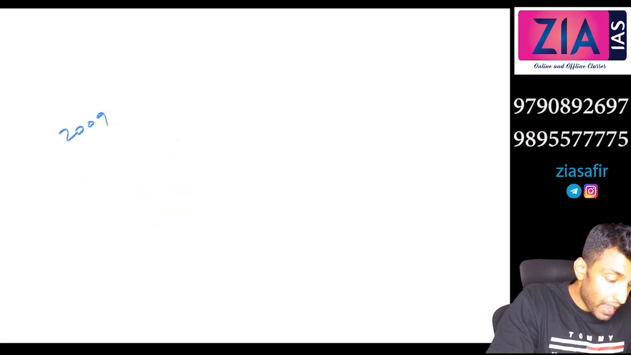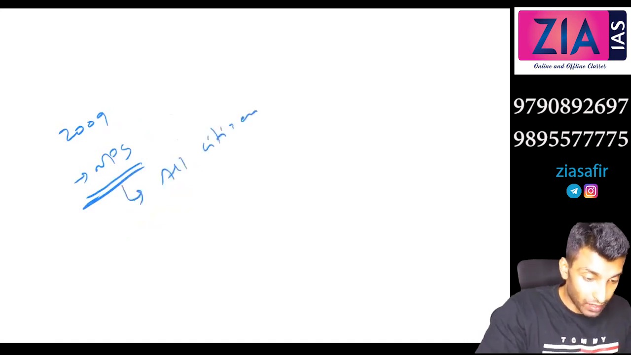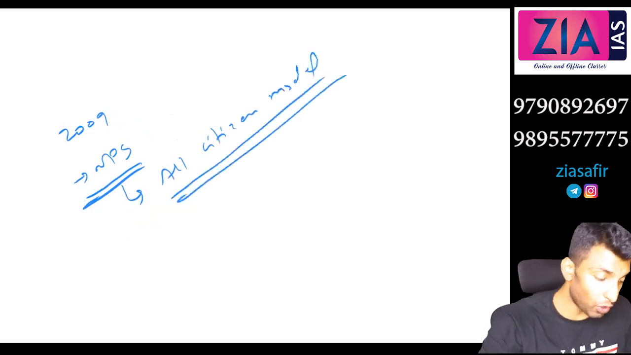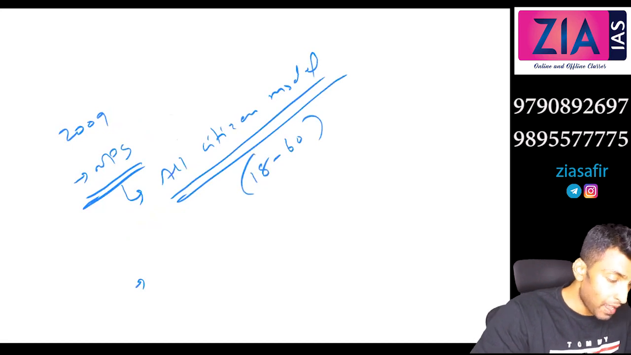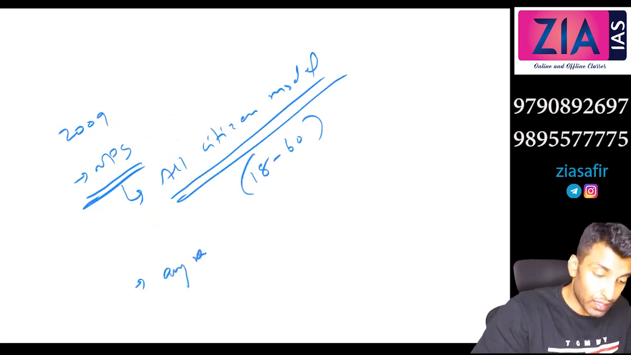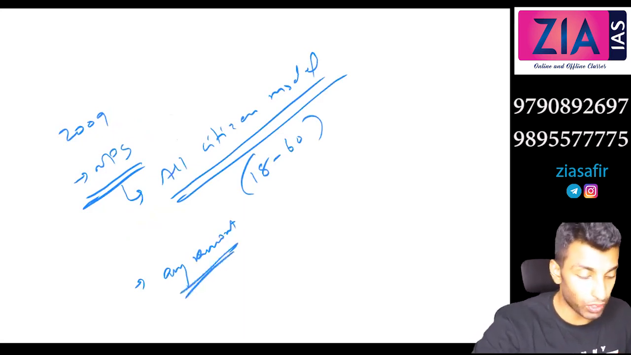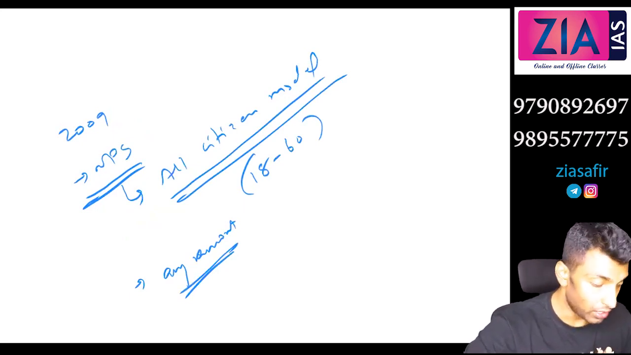Now, one more. In 2009, this NPS was extended to all citizens under the All Citizen Model. So NPS was actually extended to all people in the age group 18 to 60. You can open an NPS account in banks and you can deposit any amount. There is no limit, like tier 2. In the case of central government employees, we discussed tier 2, no? Here there is no such tier 1, tier 2. You can deposit any amount, no restriction.